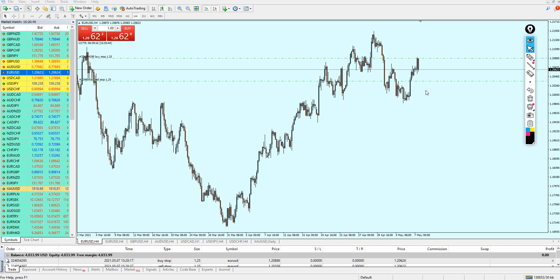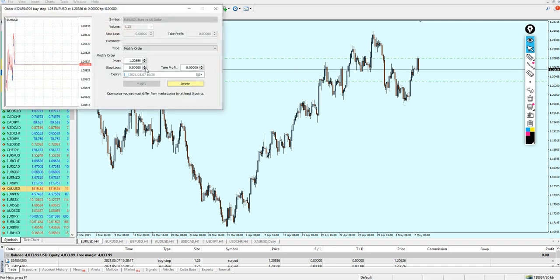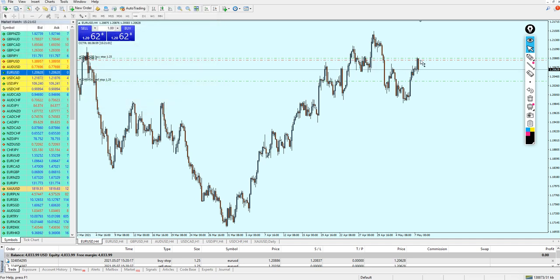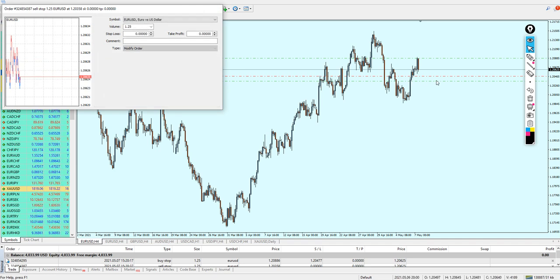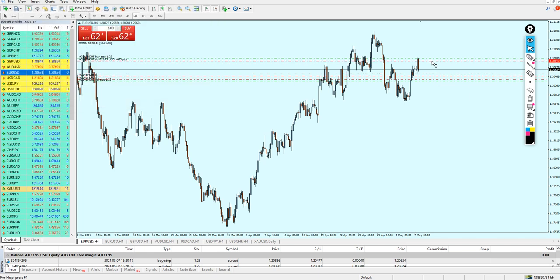Now of course we need to set the stop losses. No need to set the take profit levels. We have to set the stop losses for each of them. For the buy stop, I'm going to set the stop loss right here, below the level, exactly like that, so it has to be $500. This is my investment. And for the sell stop, let me set the stop loss exactly right there, which is equivalent to $500.